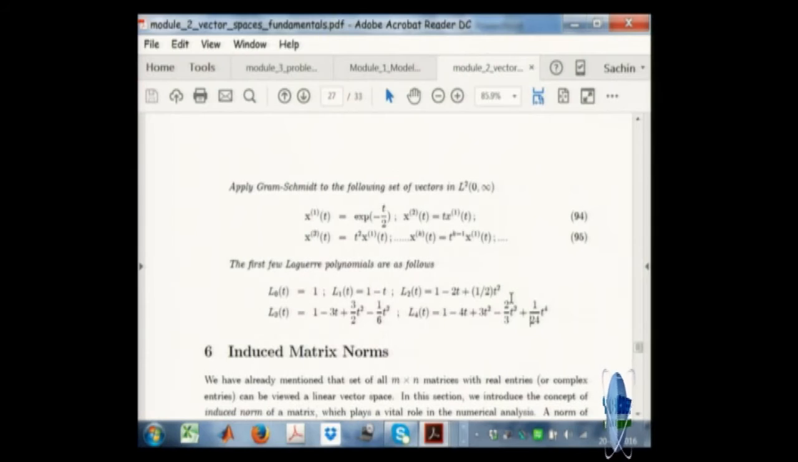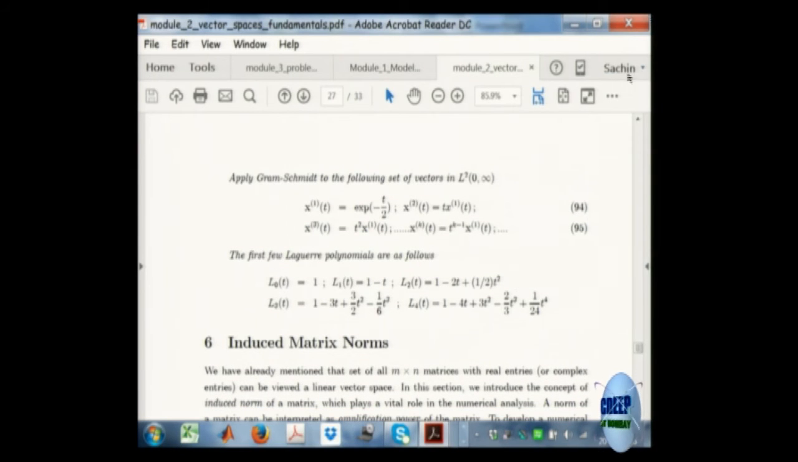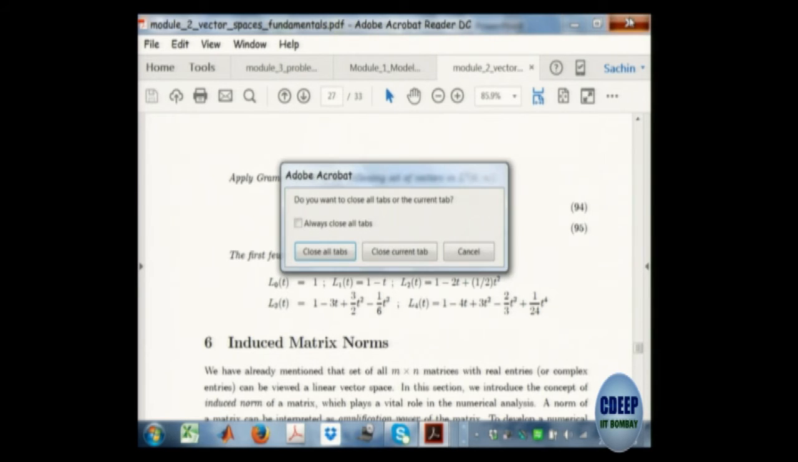So this is about vector spaces. Well, on the norm in particular, I talked about matrix norms, which I need later in my course.